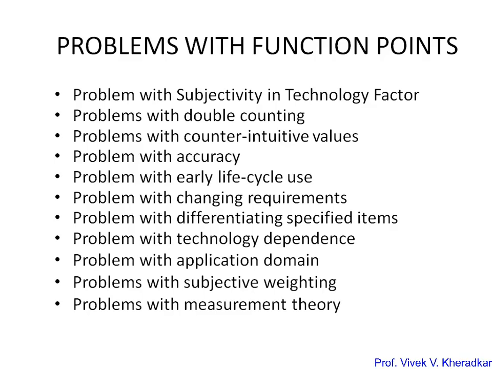The second problem is changing requirements. Function points are appealing as a size measure, but they are recalculated as development continues. So when we track progress, we count the number of function points completed, but we cannot compare the function point count with the initial specification. At the first stage the count is measured, then when development goes on, a different count is measured. So we cannot measure progress when changes are performed. This is also another problem. Next, the problem with differentiating specified atoms.